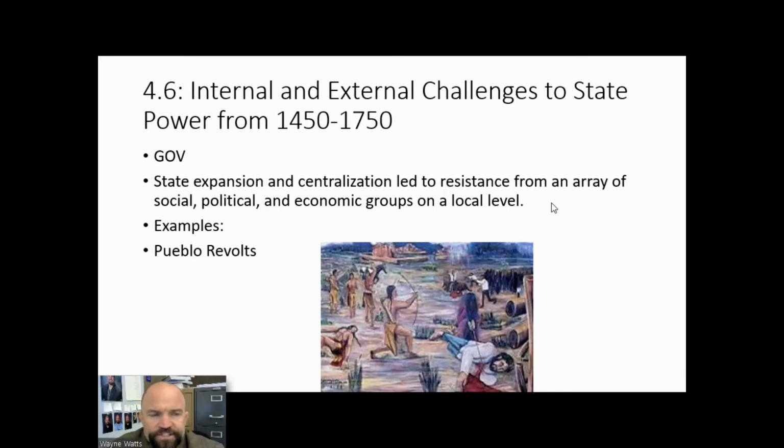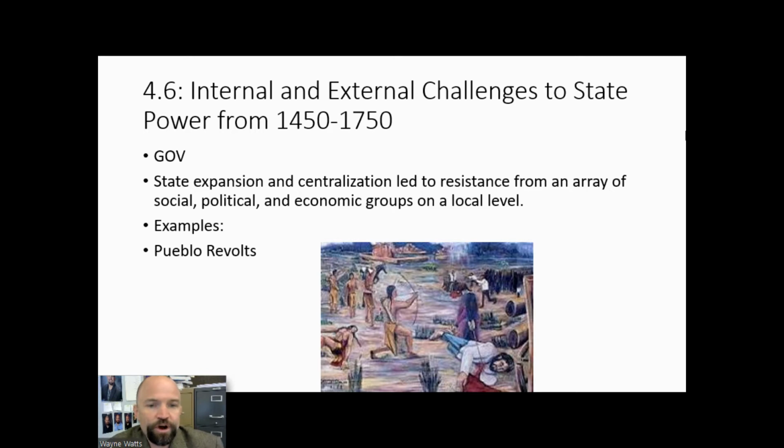All right, ladies and gentlemen, that's going to take us to key concept 4.6, internal and external challenges to state power from 1450 to 1750. State expansion and centralization led to resistance from an array of social, political, and economic groups on a local level.